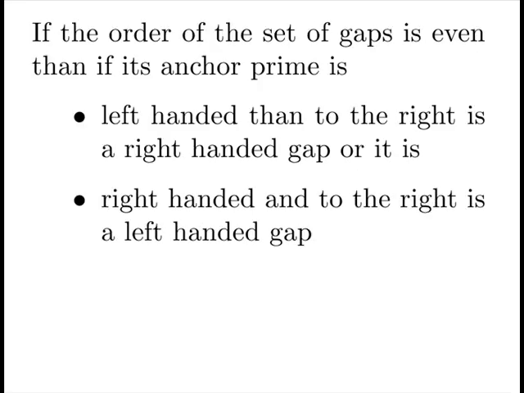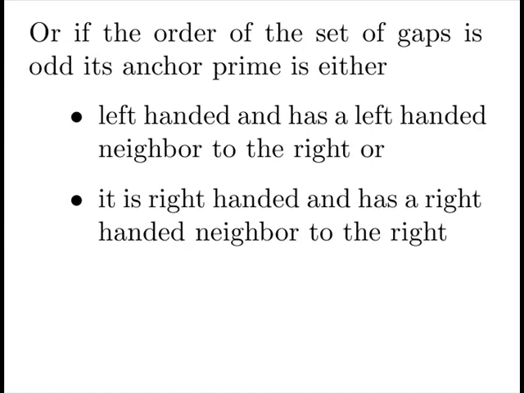If the order of a set of gaps is even, then if its anchor prime is left-handed, to the right is a right-handed gap, or it is right-handed, and to the right is a right-handed gap. Or, if the order of the set of gaps is odd, its anchor prime is either left-handed and it has a left-handed neighbor to the right, or it is right-handed and has a right-handed neighbor to the right.